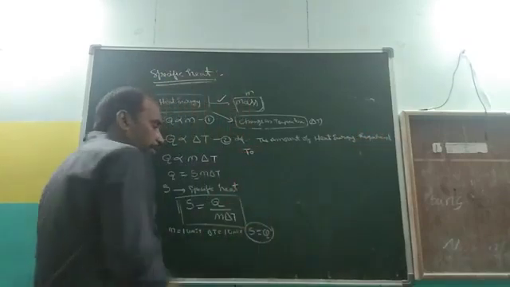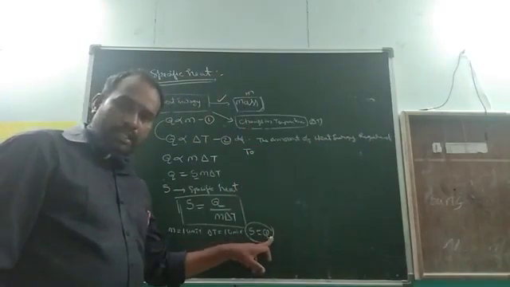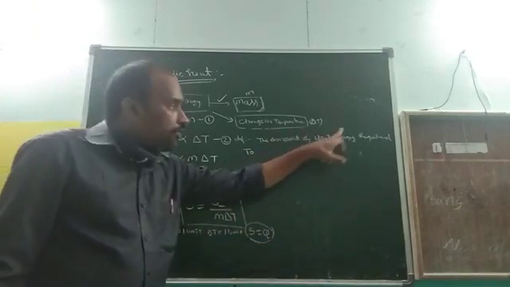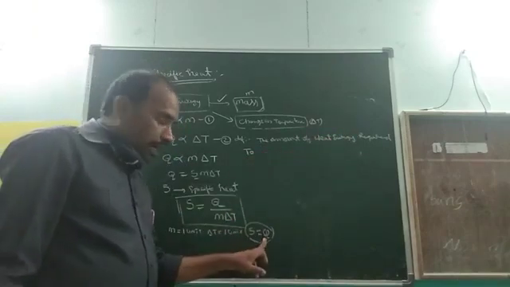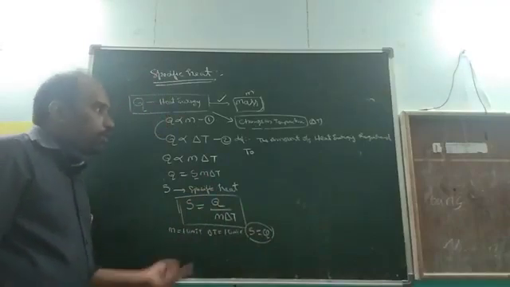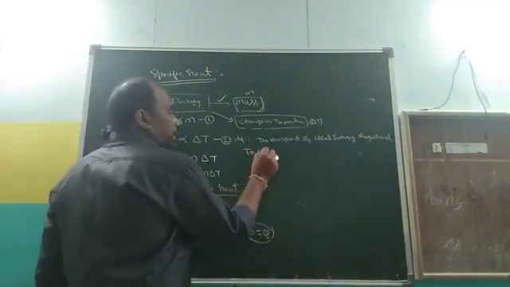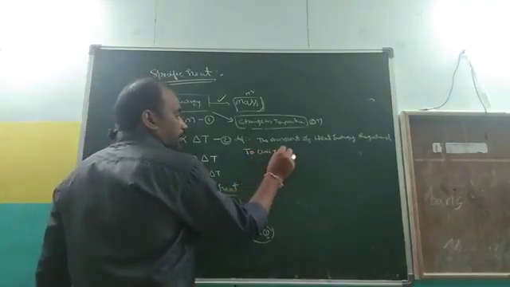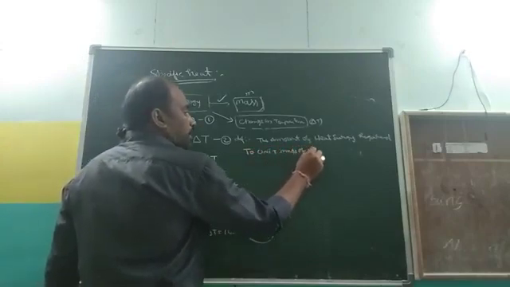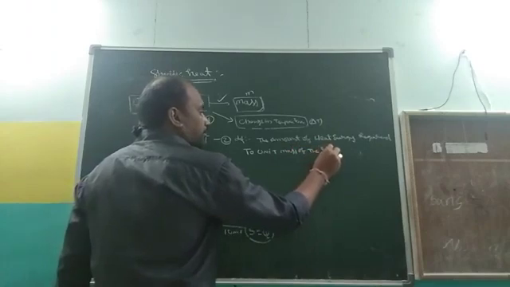The amount of heat energy required for what? We should take m as how much? 1 unit. Unit mass of the substance.